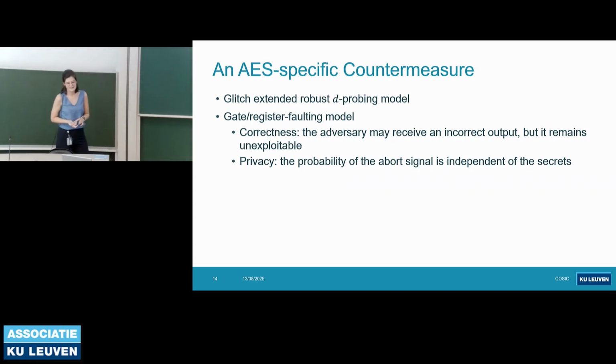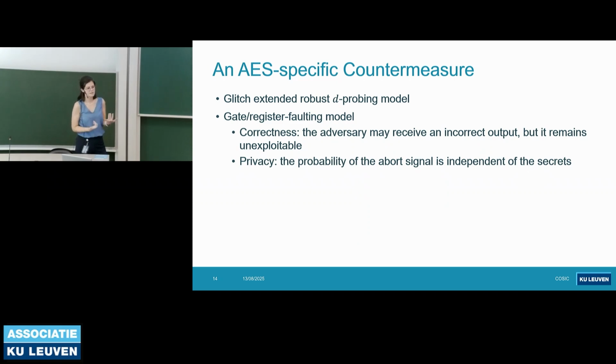So we proposed an AES-specific countermeasure. For the adversary models, we first assume the glitch-extended robust probing model for the side channel analysis. For faults, we assume the gate-register faulting model, in which an adversary can inject a fault to a threshold number of gates or registers in the circuit. And for the security model, we slightly change the correctness, and now we allow the adversary to receive a faulty output, but we will make sure that this output is non-exploitable.